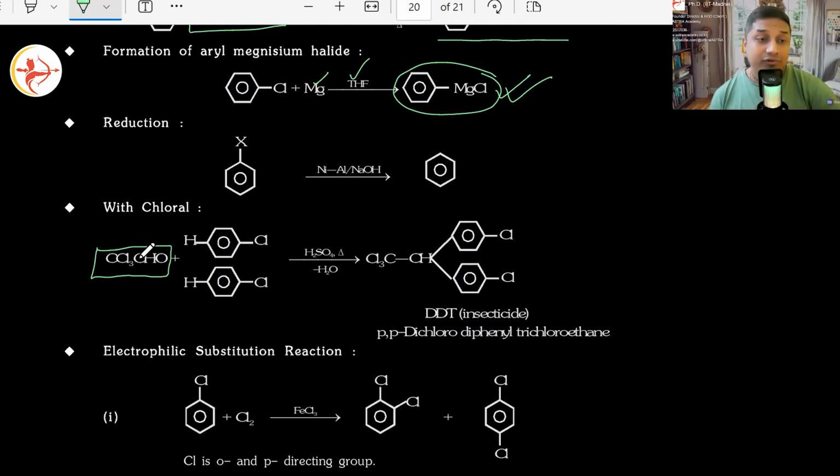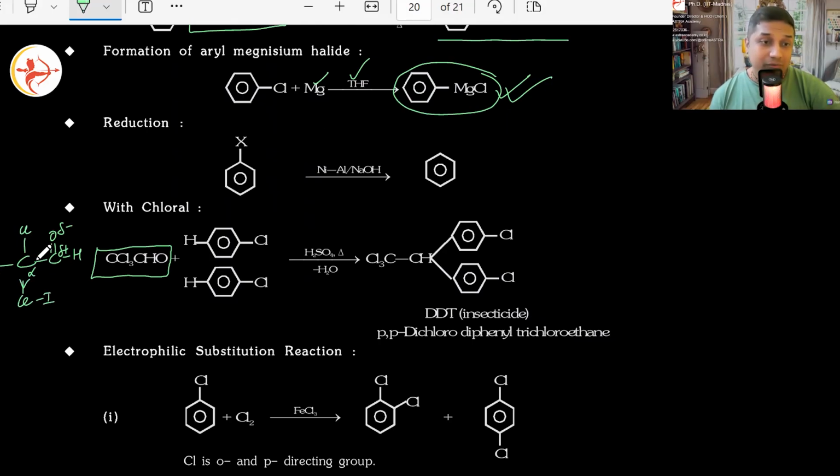Imagine you have a carbon connected to three chlorines, and that is connected to C double bond O, H. Now, this carbon is already highly electron deficient. Yes or no? Because of this oxygen present here. Make sense? Now imagine three chlorines on the alpha carbon via inductive effect, minus I effect.